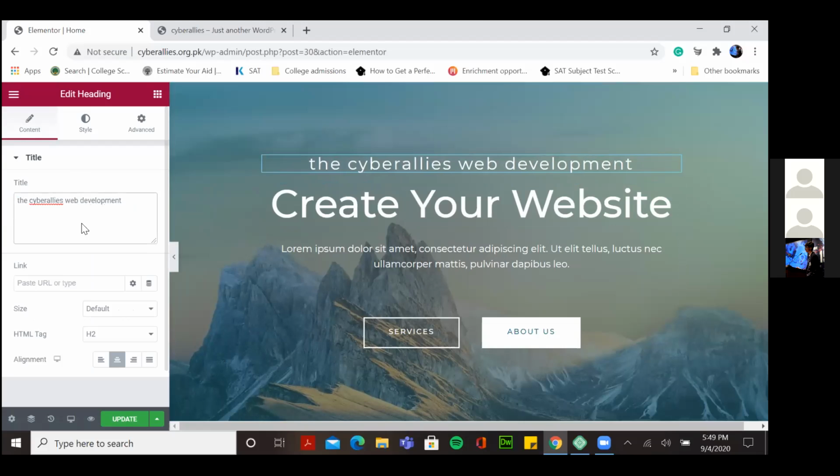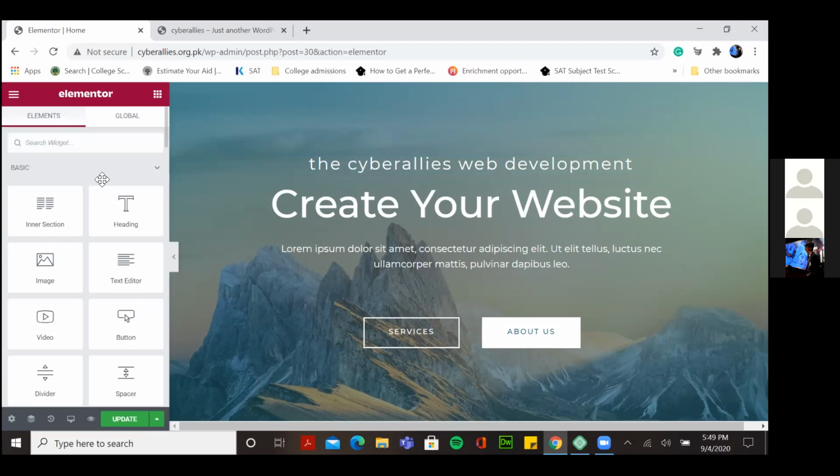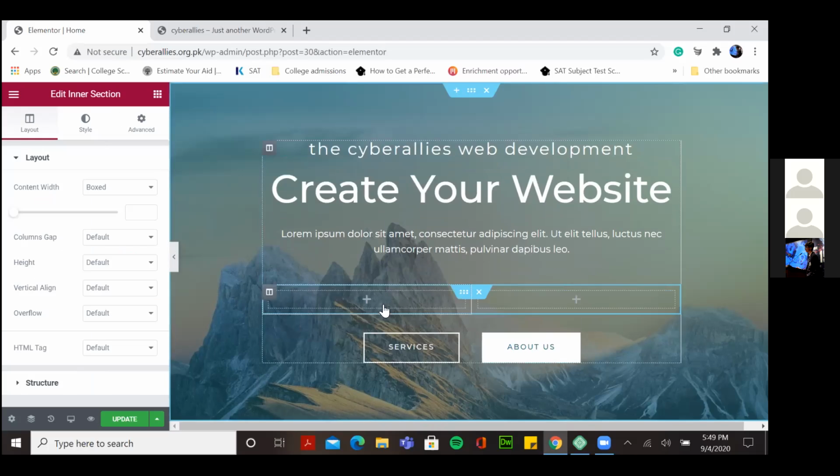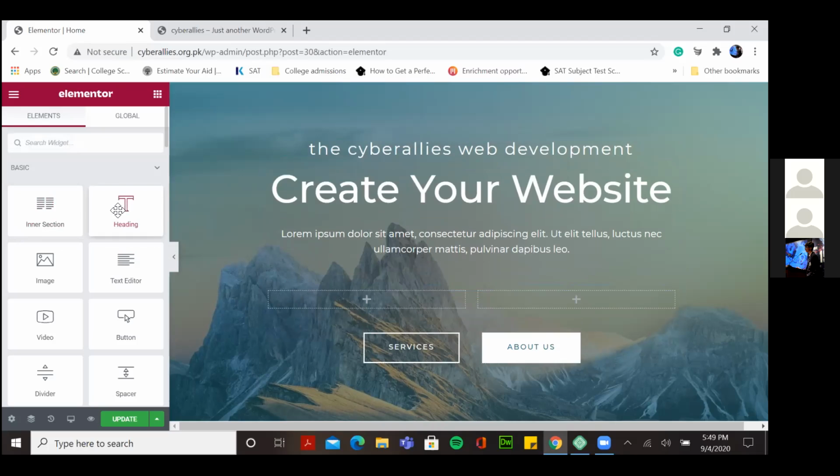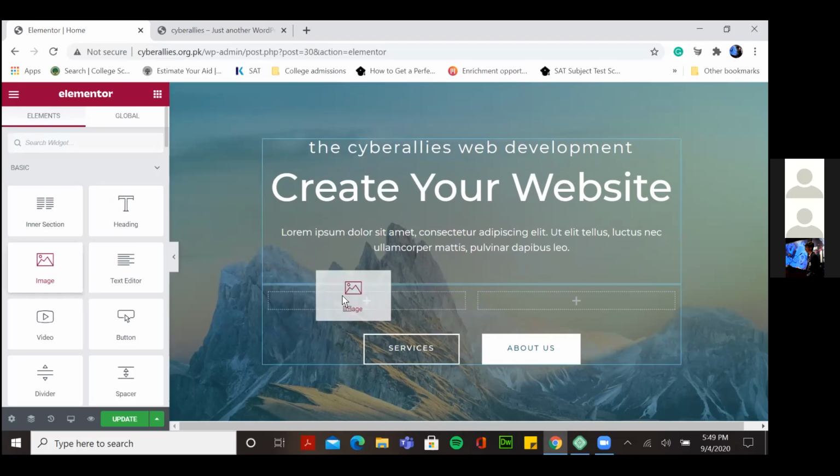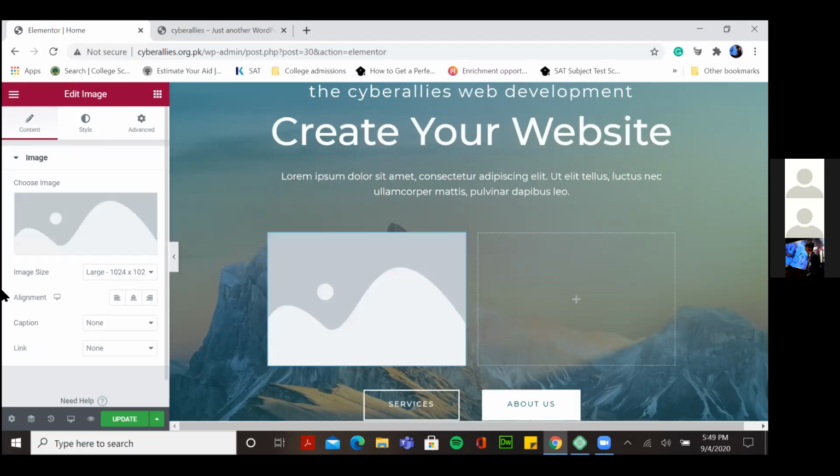This is the more important thing that we have: Elementor. This toolbar is Elementor. So you have things like widgets here, inner sections, heading, images, etc. If I grab this and drag it here where I want a section, it will create a section. If I click on this and I want to add an image here, I'll put that here.